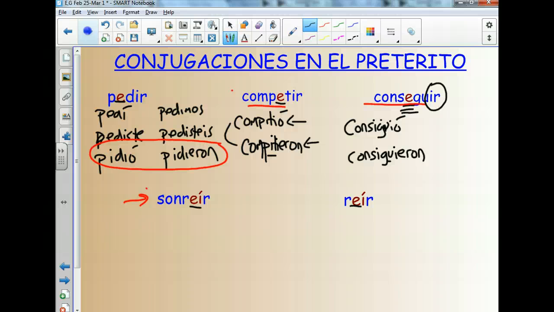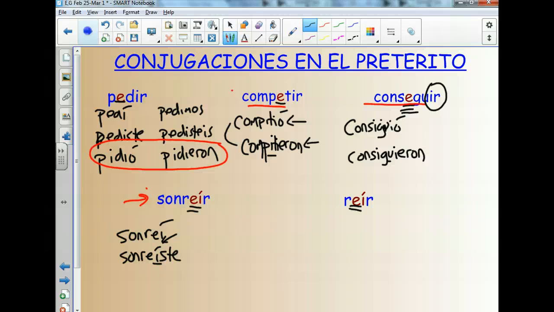All right, now sonreír and reír, and also freír, which is on the other list, have these two things underlined, and that's because these verbs just act really strangely. So let's conjugate the entire thing on these. So it's going to be just what it looks like. Sonreí, sonreíste. We learned that we need an accent on this I in the last lesson that we did, because otherwise it's pronounced sonreiste. We need this accent here for it to be pronounced sonreíste.